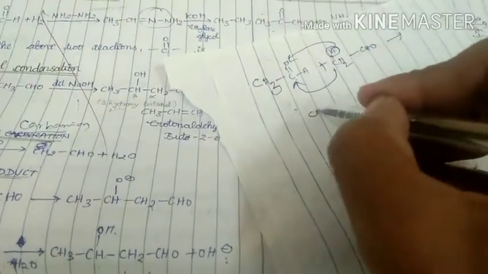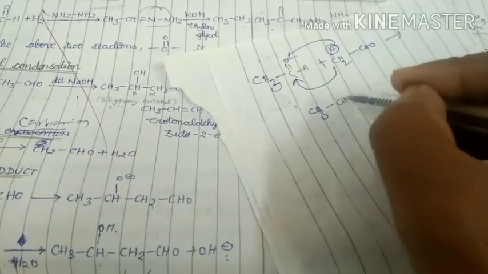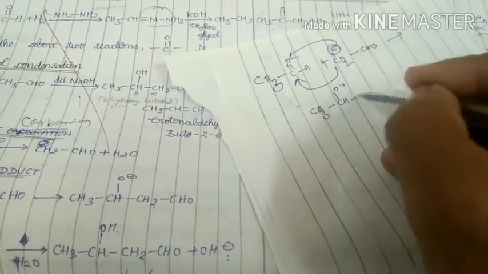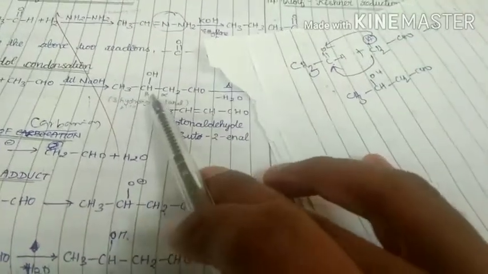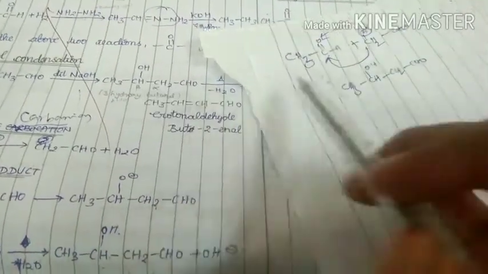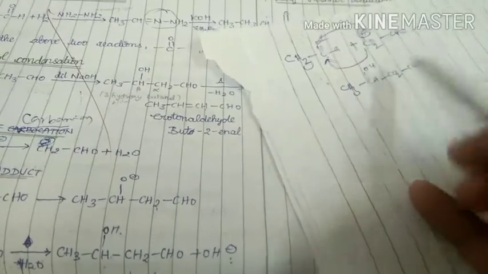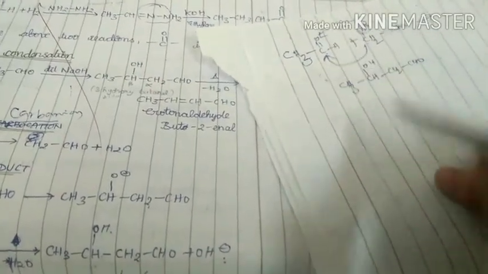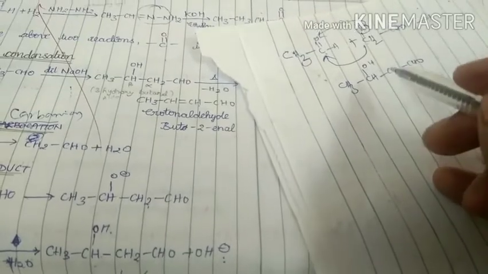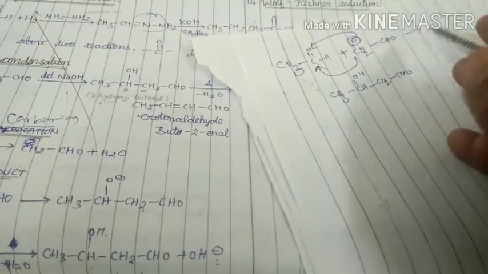Finally we get this product, CH3 CH OH CH2 CHO. This is a shortcut. You better remember this model. Then you will get a clear idea.